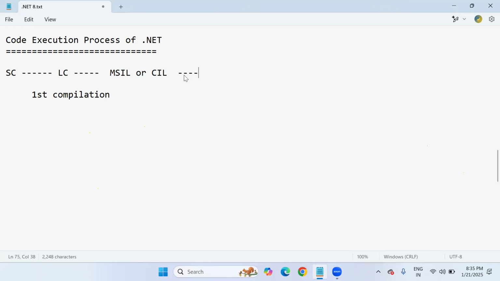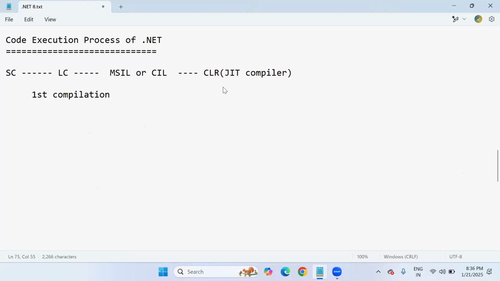In the next compilation, this Microsoft Intermediate Language code is transferred to a main component in the entire .NET, the CLR JIT compiler. This is the second compilation actually. CLR stands for Common Language Runtime. Once that Microsoft Intermediate Language code is transferred to the CLR JIT compiler, the JIT compiler will recompile the code.